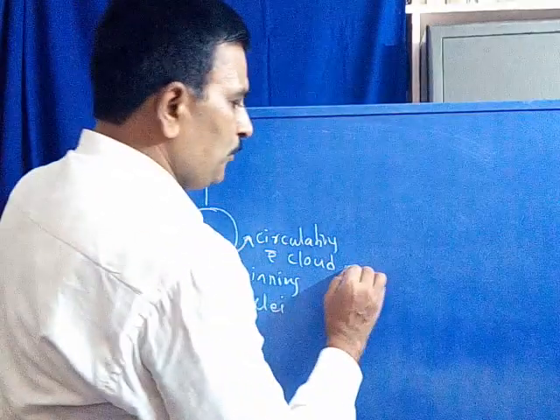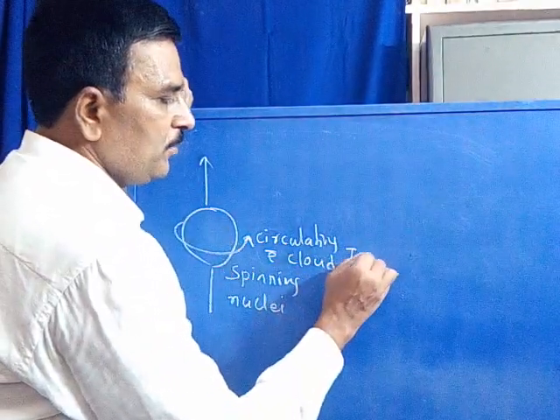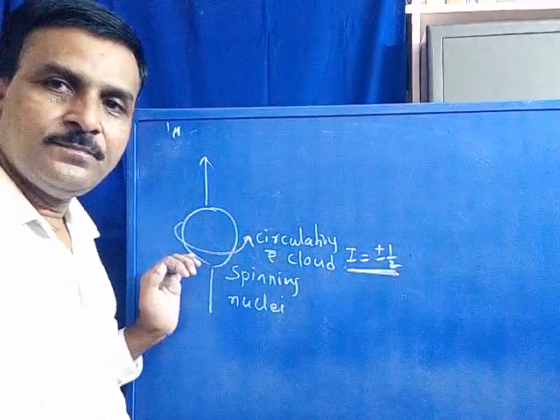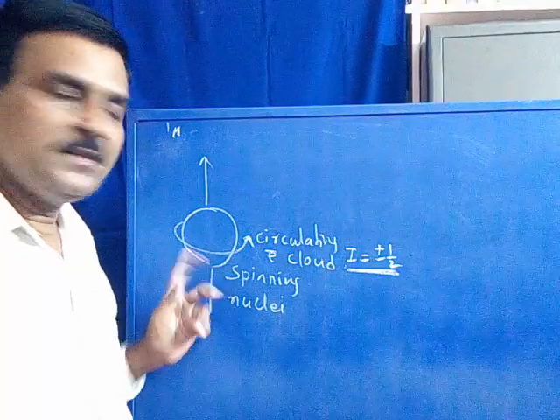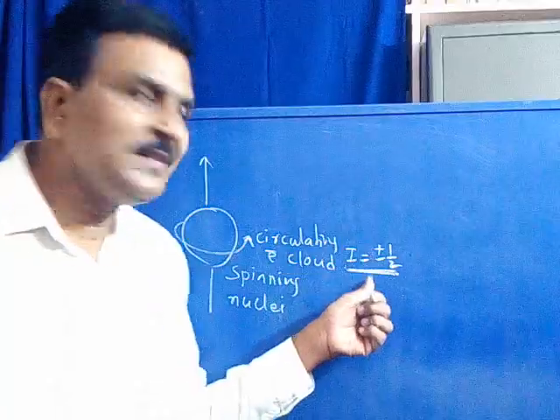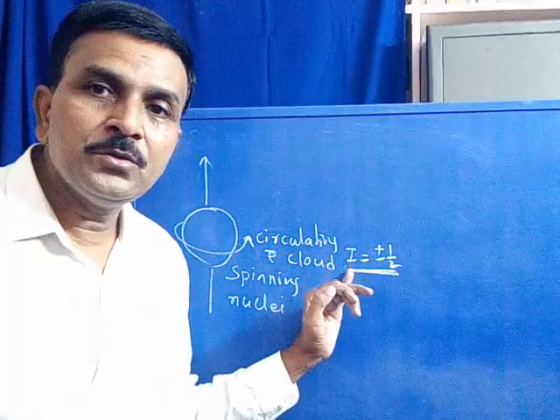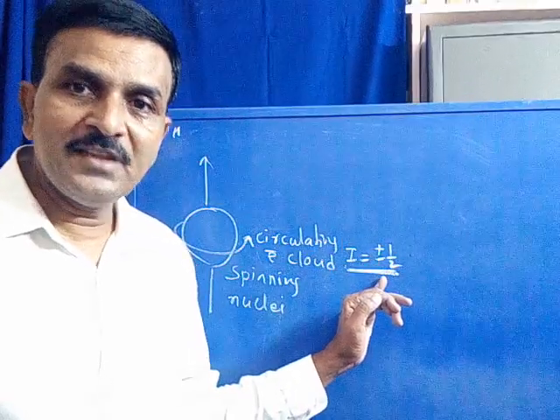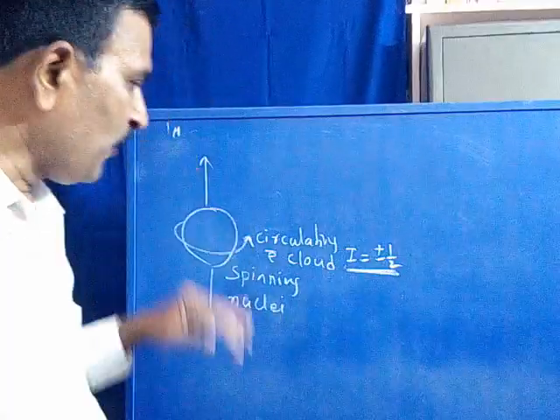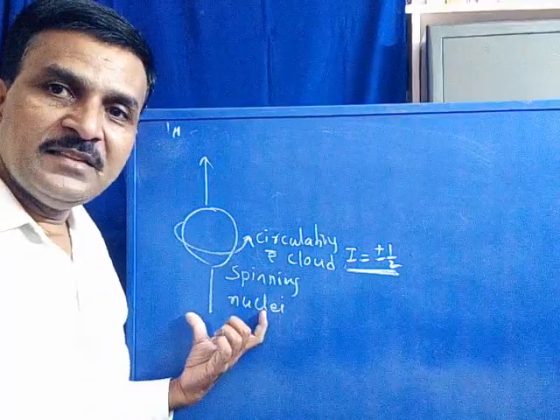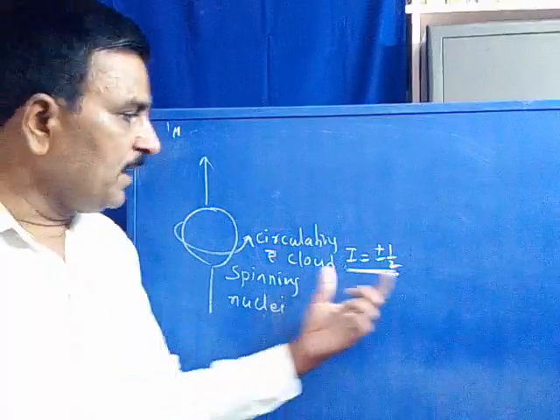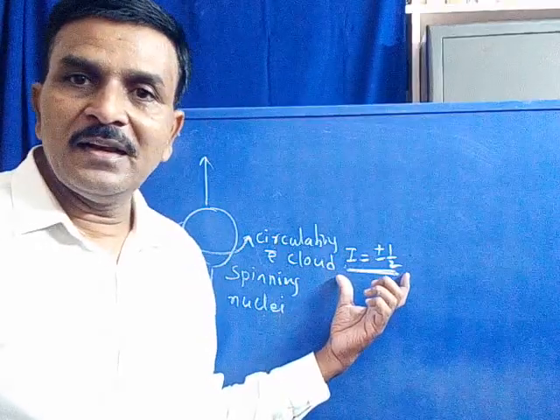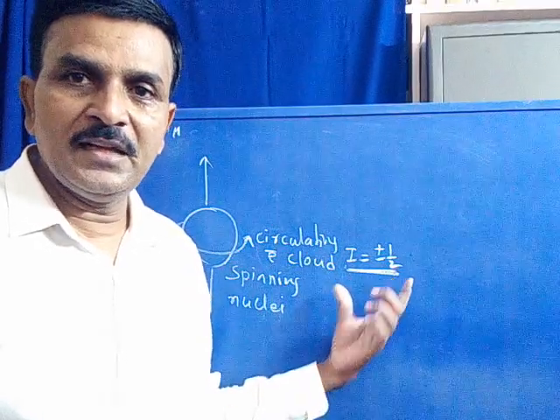Now you can see where I is equal to plus or minus 1 by 2. Under this condition, as we just discussed, a nuclei has a degenerate energy state corresponding to spin quantum number I equal to either plus half or minus half. Is it clear? Now, is there any possibility of absorption of radio frequency? No, because the energy state is degenerate. Is it clear?